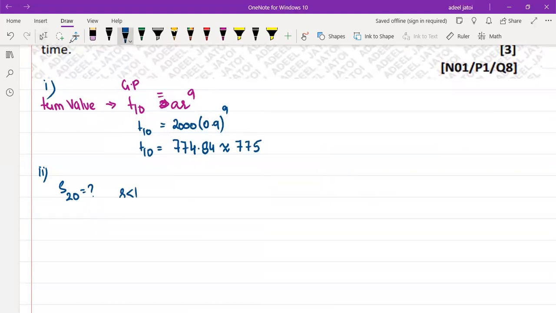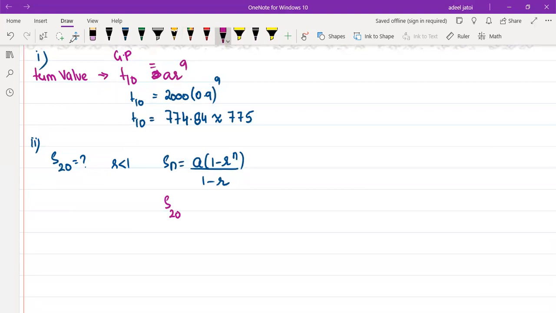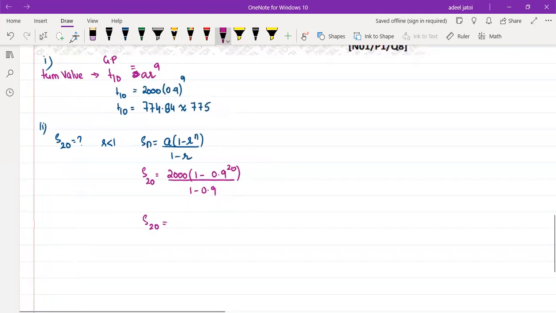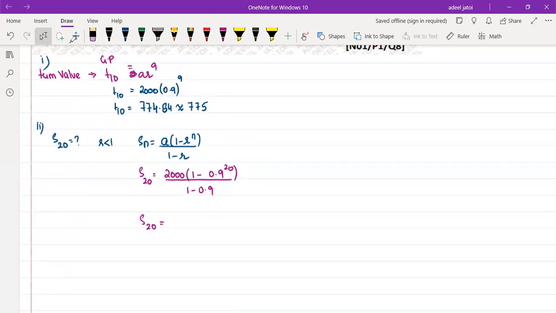Since r is less than 1, so Sn is equal to a(1 minus r to the power n) upon 1 minus r, where you already know that your values are, for 20 years, a is 2000, 1 minus 0.9, (1 minus 0.9 to the power 20) upon 1 minus 0.9. So the sum of 20 years is, you need to use a calculator to find the answer for this.